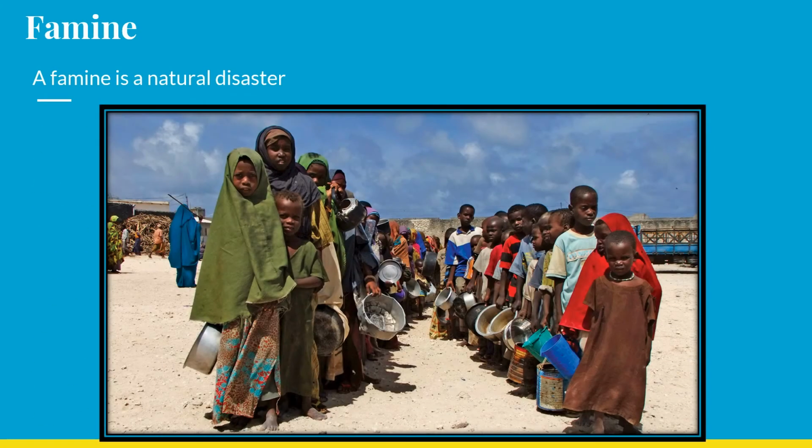So famine is a condition where you don't have water for a long amount of time, and there is scarcity of water and food, and people go hungry for days. Now grain and fodder become scarce during famine, and people also have to face a lot of hardship, and animals and plants also suffer.